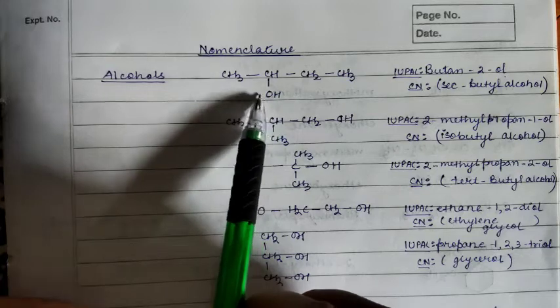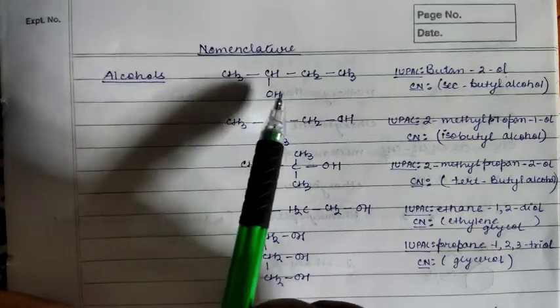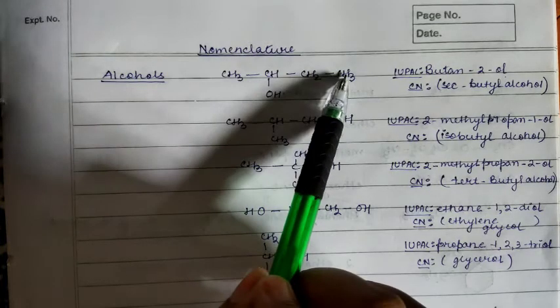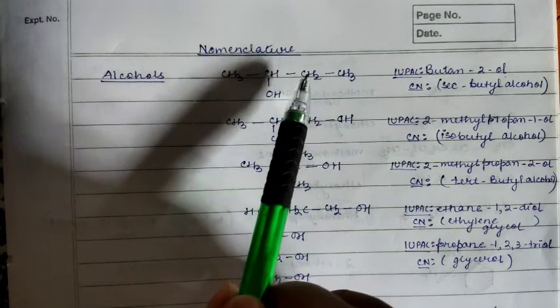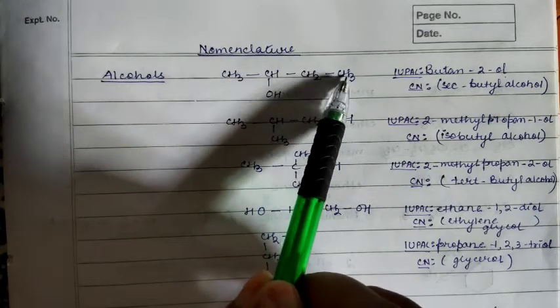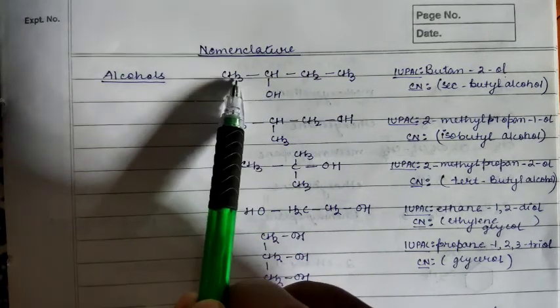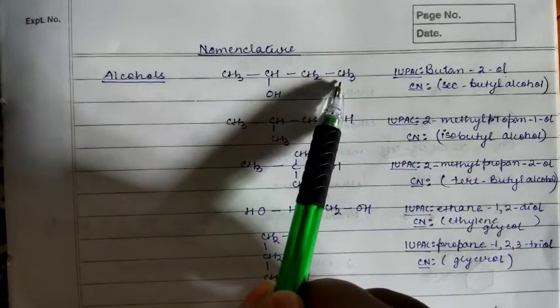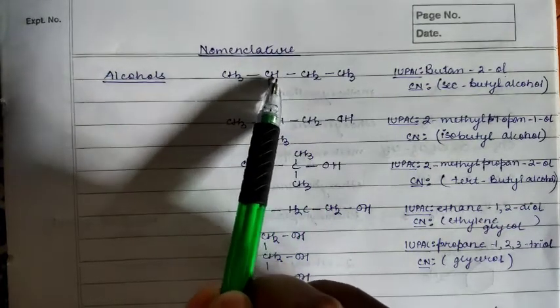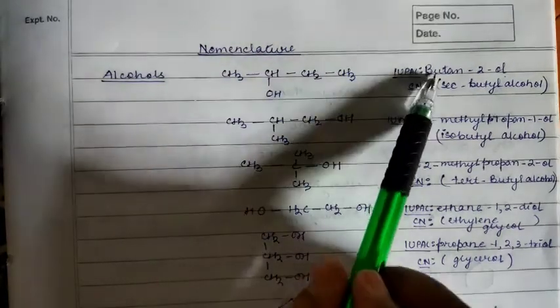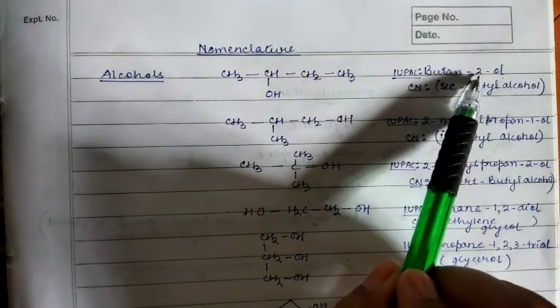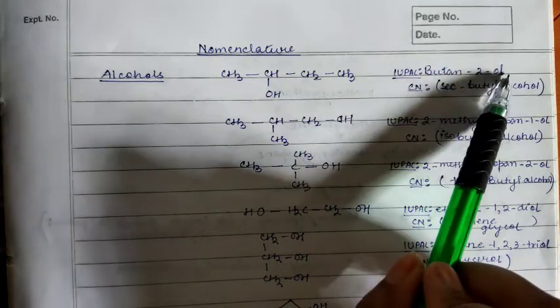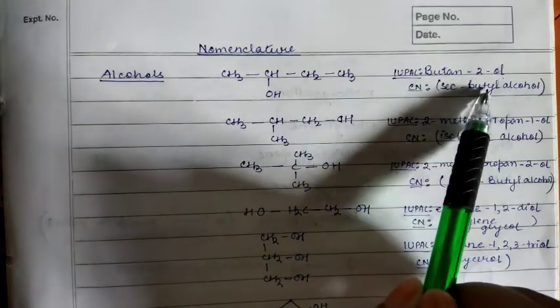But again, if you have to number the hydroxyl group, the OH group, from which side will you number? Since you are numbering the parent chain, you have 2 options, right? From this side also you can number, and from your right hand side also. Now we have to number it from our left hand side, because the earliest numbering is considered for the functional group. Here 1, 2, but if we come from this side, it is getting 1, 2 and 3, right? So from this side we have to number. So it is written as butane. At position 2 the OH is there, so it is 2-ol. Otherwise you can say secondary butyl alcohol.